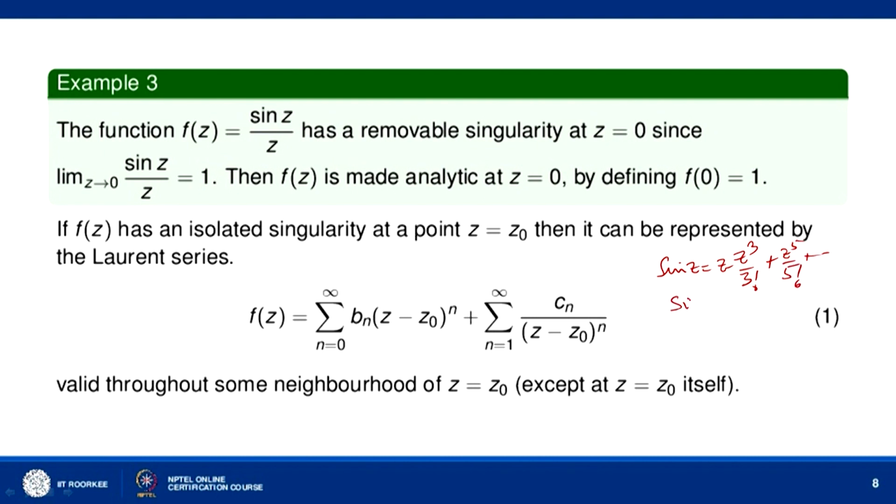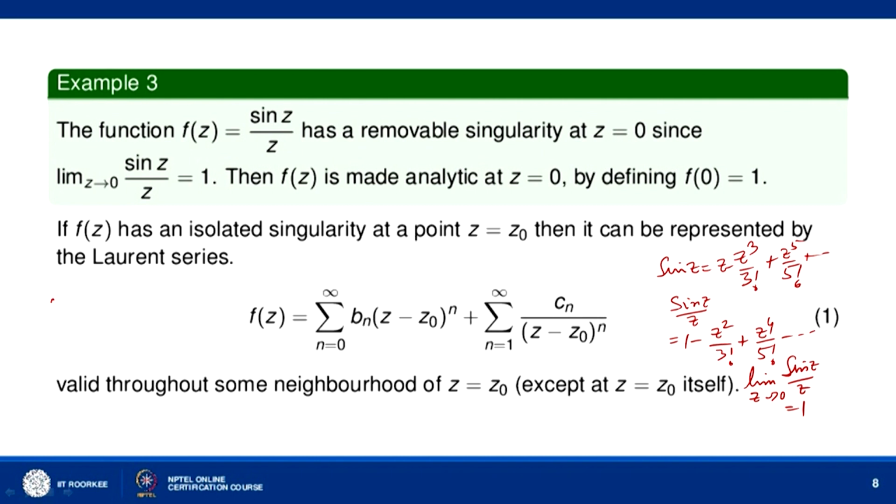So, sin z by z is equal to 1 minus z square by 3 factorial plus z to the 4 by 5 factorial and so on. Therefore, the limit as z tends to 0 of sin z by z is equal to 1. So, we can make the function F(z) equal to sin z by z analytic by assigning the value 1 to F(z) at z equal to 0.